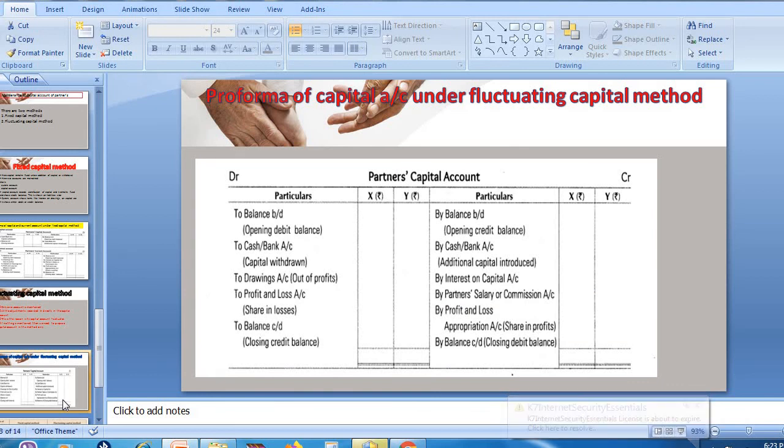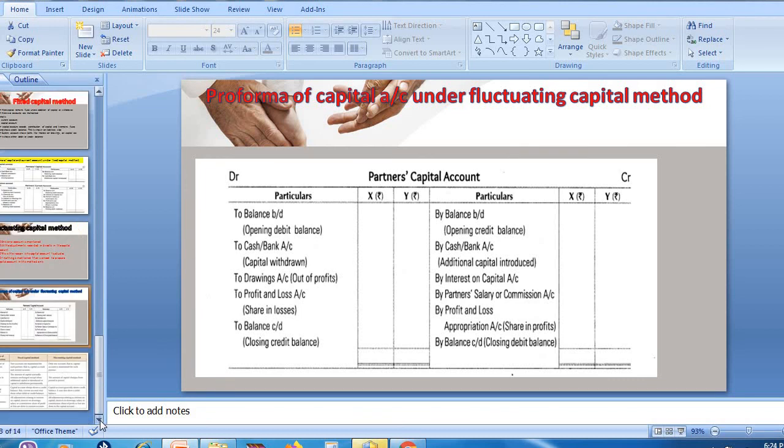So see the pro forma. This one is the partner's capital account. There are two partners, X and Y. If the credit balance is there, that will be written on the credit side. This is the opening balance, the brought down balance. If a debit balance is there, that should be written on the debit side. And then all the adjustments are written. If additional capital is introduced, then interest on capital, interest on drawings, all adjustments are recorded. So this is the pro forma.